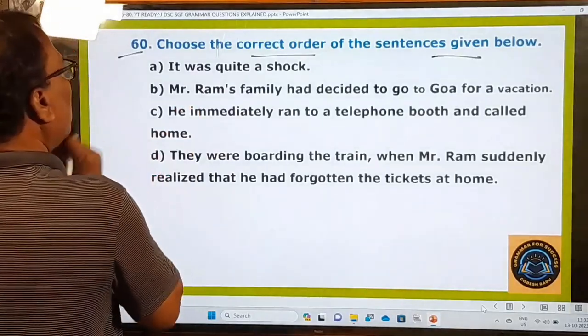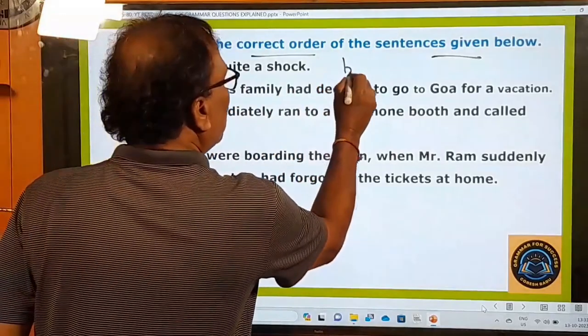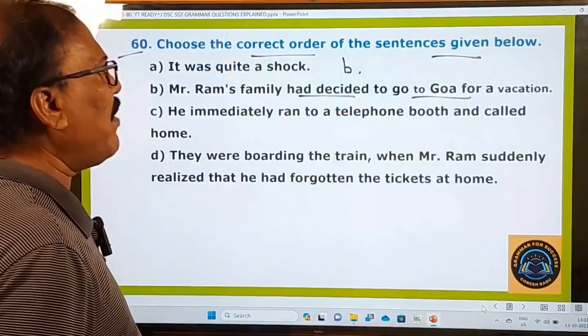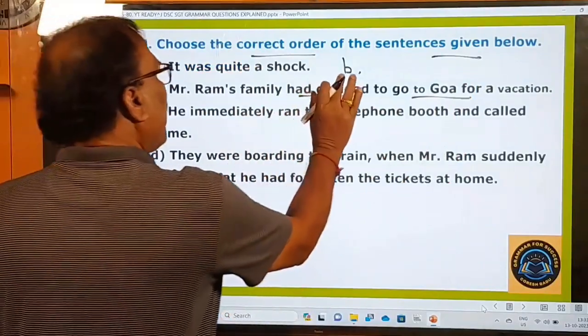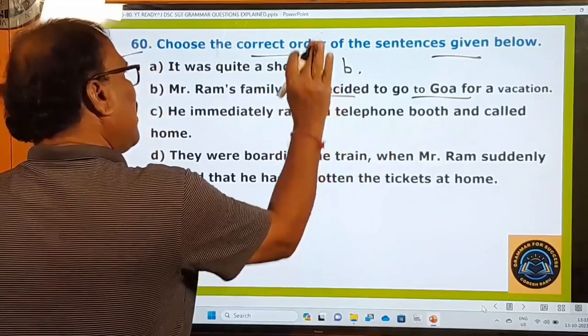So here, what must be the right one? This B must be the first one. Mr. Ram's family had decided to go to Goa for a vacation. So this must be the first one. Deciding to go to Goa for a vacation is the first one.